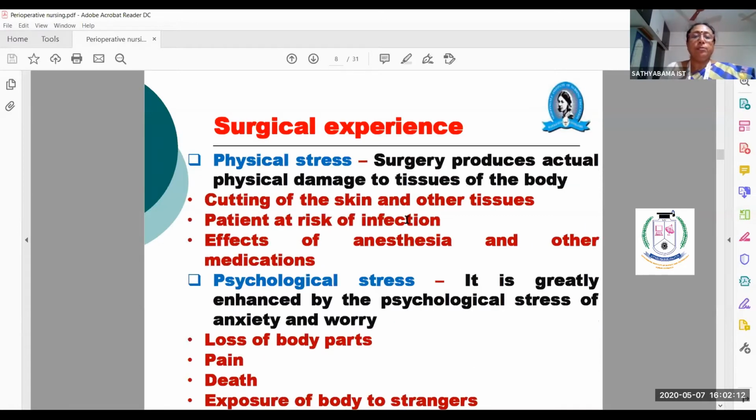Next, coming to the surgical experience. Most of us would have undergone this stress in our life, but still, as a nurse, you should sympathize and empathize with how a patient will be. One is physical stress. Surgery produces actual physical damage to the tissues of the body. Tissues, cells, everything will get damaged due to cutting of the skin and other layers. So the patient is at risk of infection.